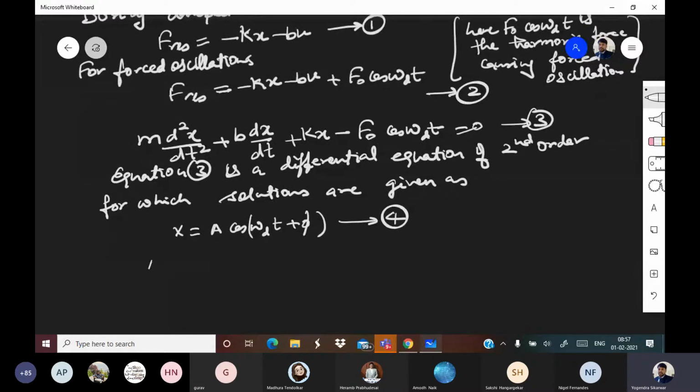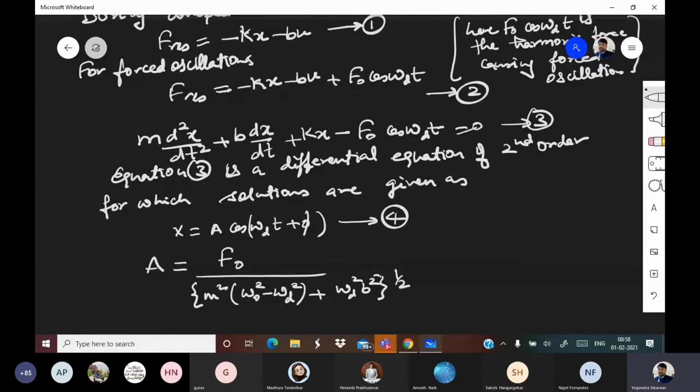So what is the value of A here? So A is equal to F naught upon [m square (omega naught square minus omega d square) plus omega d square into b square] whole to the power half. So this is the value of A.